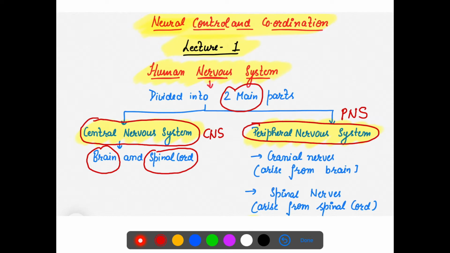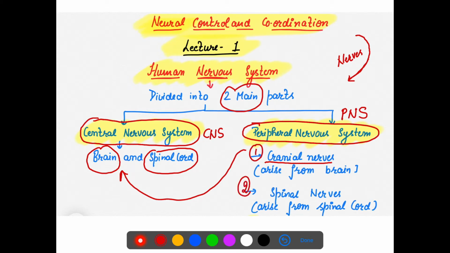And peripheral, when you see periphery, it means going to the other parts of the body. It means we are talking about nerves here, right? Because ultimately there should be a connection with your main system. So who is making that connection? That is the nerves. So the peripheral nervous system includes mainly nerves, and they are of two types. One is the cranial nerves and another is the spinal nerves.